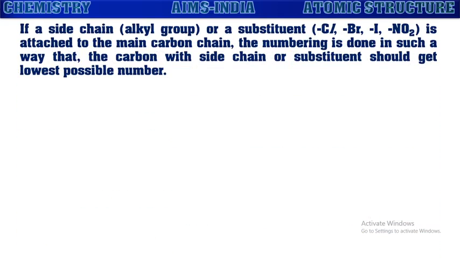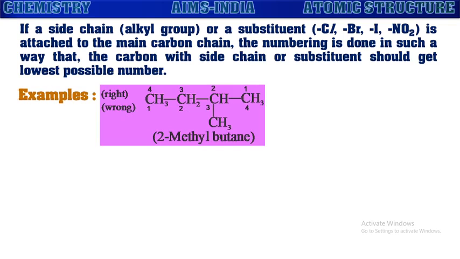If a side chain or substituent is attached to the main carbon chain, the numbering is done in such a way that the carbon with the side chain or substituent should get the lowest possible number. Let us see an example here. If you see, a simple hydrocarbon is given. For this, a side chain is attached. Now the numbering can be given in 2 ways as we have discussed, from left to right or right to left.